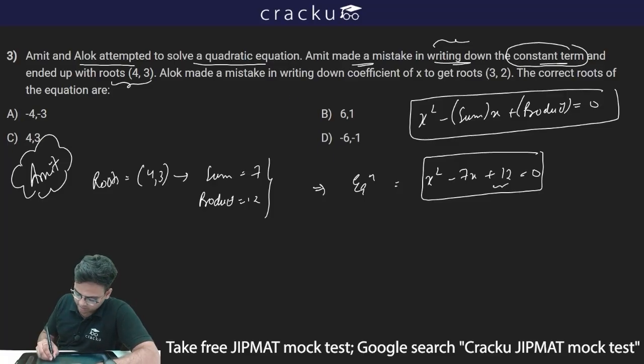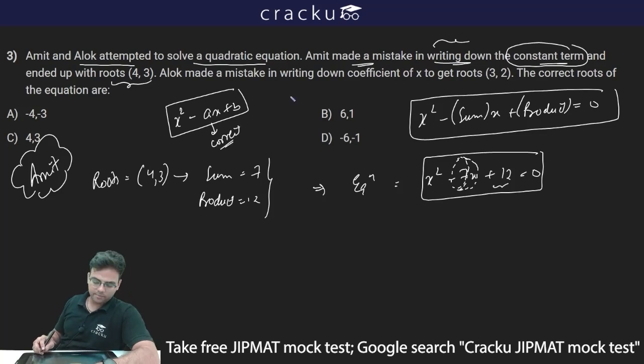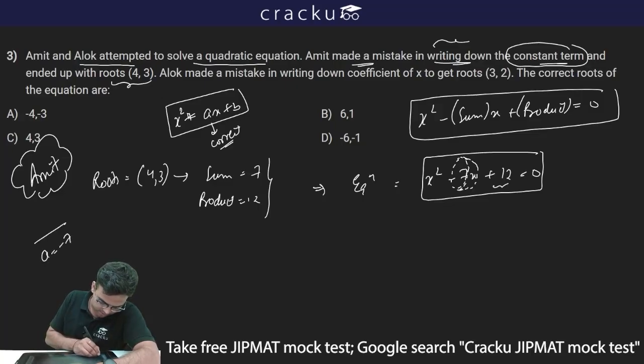So I can say the coefficient of x term is correct. The coefficient of x, that is this particular term, minus 7x, is correct. Thus if my correct equation is x square plus ax plus b, I can say the coefficient of x is minus 7, or I can write a is equal to minus 7.